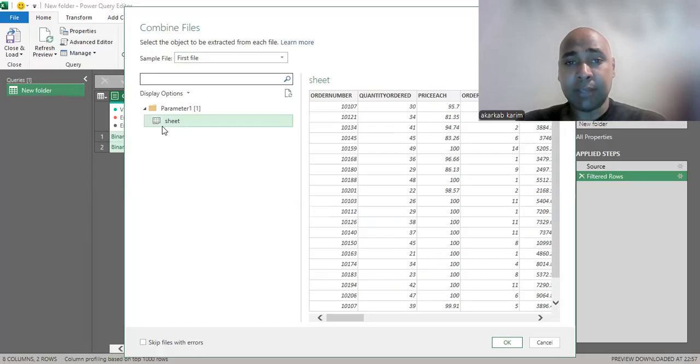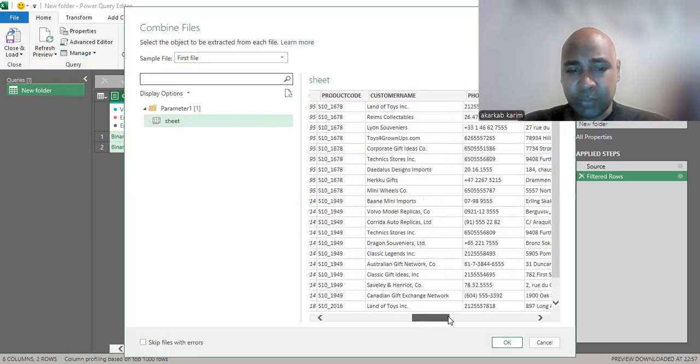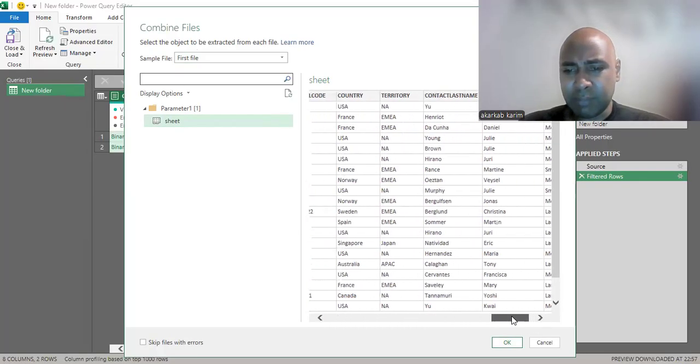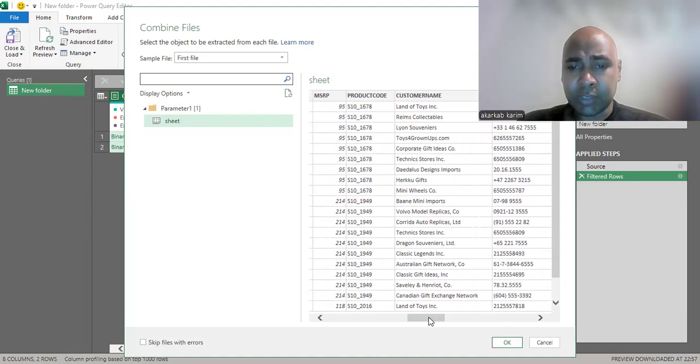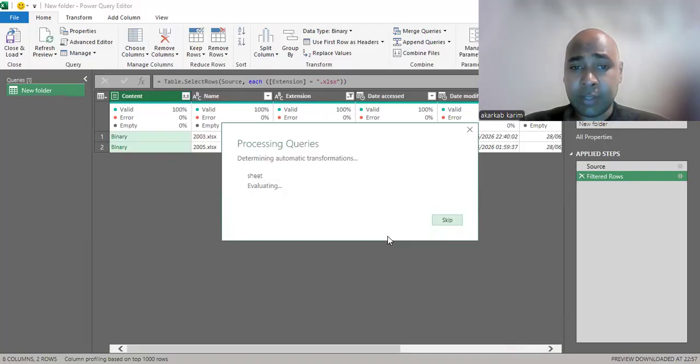So this is the portion of data that we have. Maybe it imports just 1000 rows, to give you information about the number of columns and the type of data that we have here. We click again, and we see the content of the data, how it is.